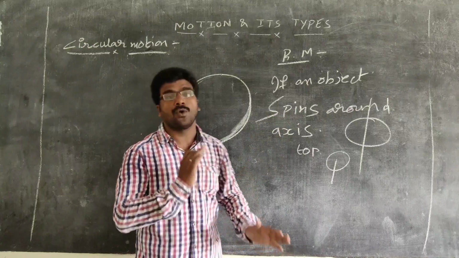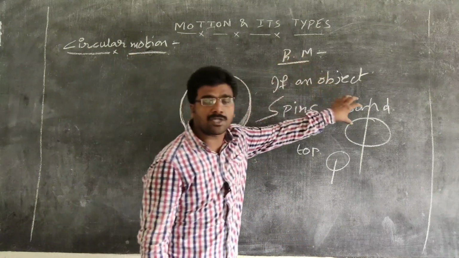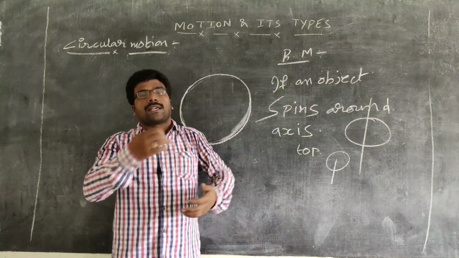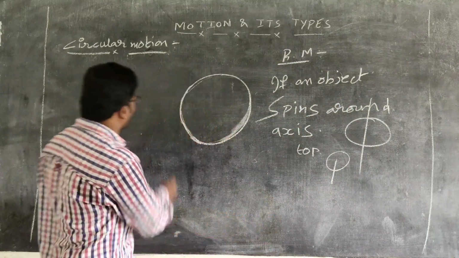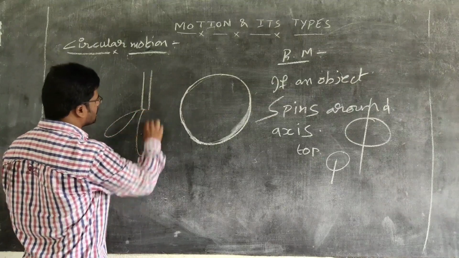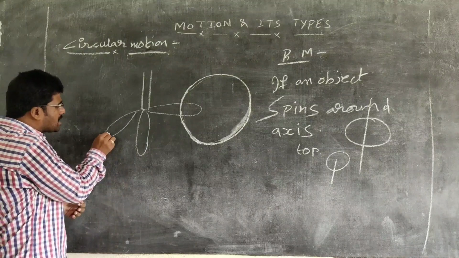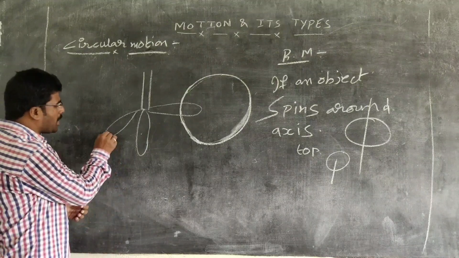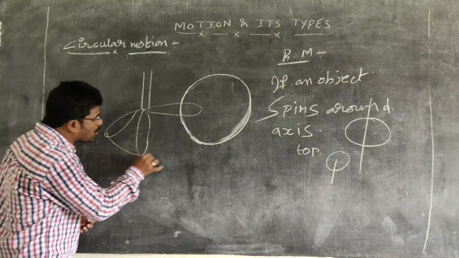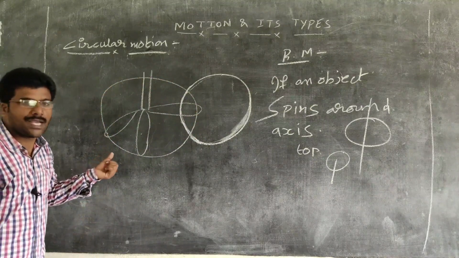In order to have a clear idea between circular motion and rotatory motion, we are going to see one more example. If you take a fan, let us consider these are the three blades of the fan. If you take any point on the blade, this point undergoes circular motion. Listen carefully.